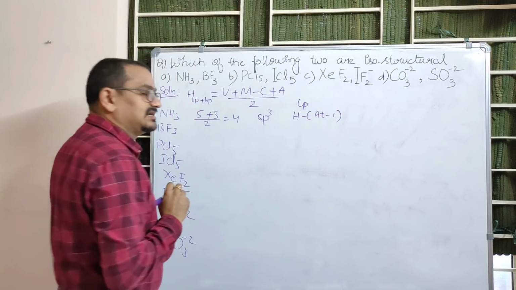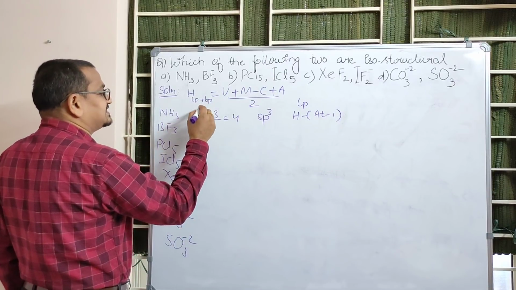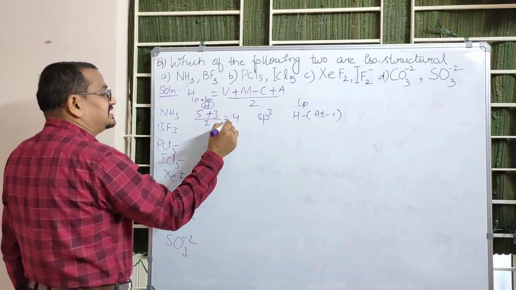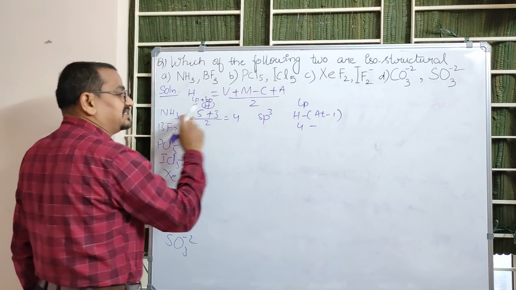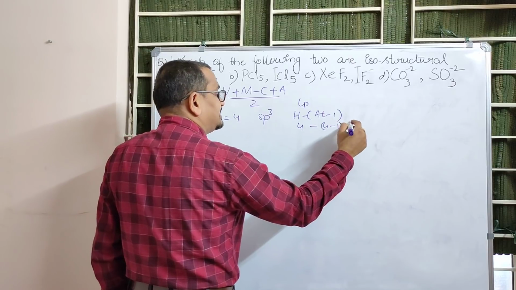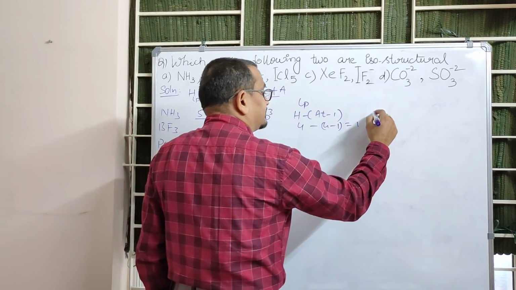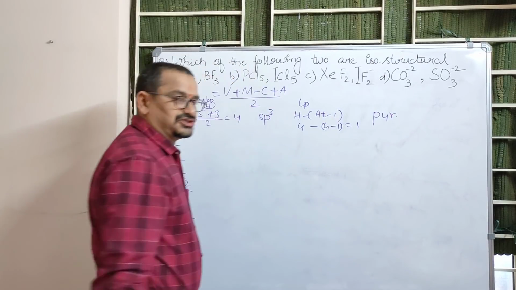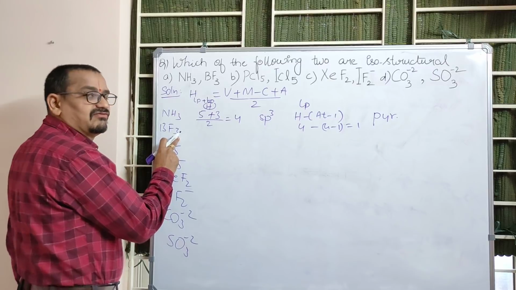Lone pairs can be calculated as H minus atomicity minus 1. What is the H value we are finding? H value is 4, minus atomicity, 1 plus 3, so 4 minus 1. It has one lone pair. sp3 hybridization with one lone pair. It is pyramidal in structure. Next, boron trifluoride.